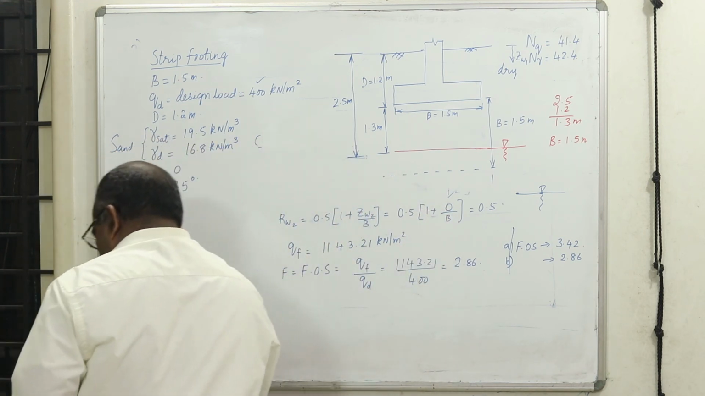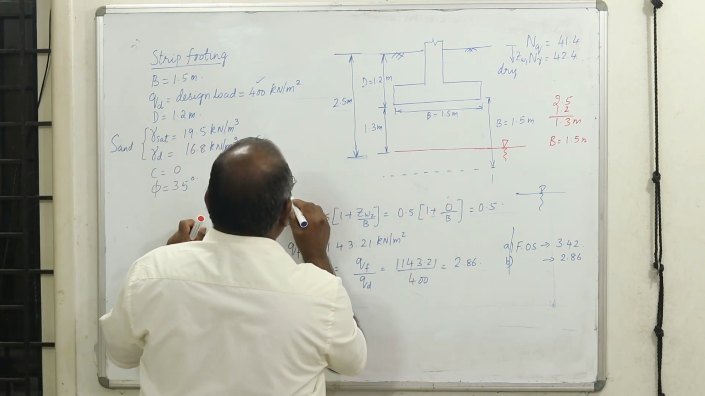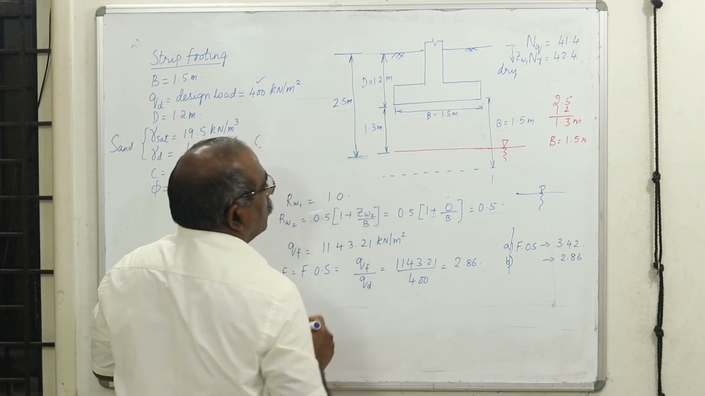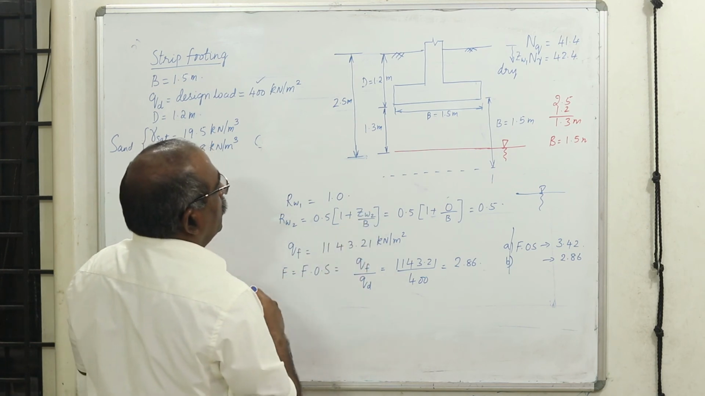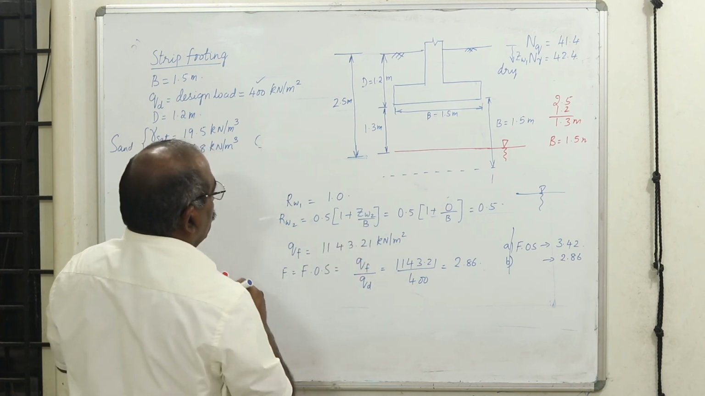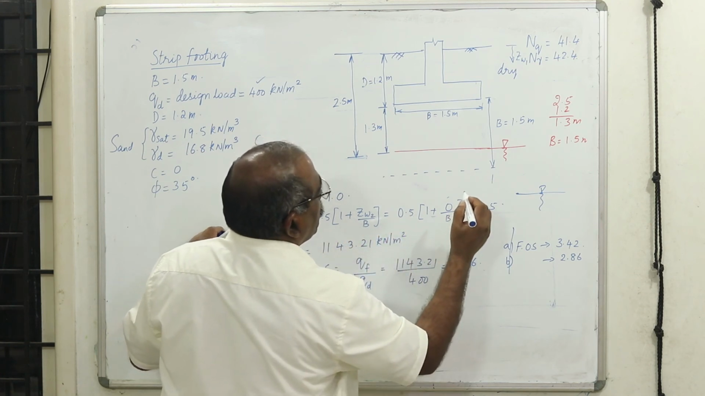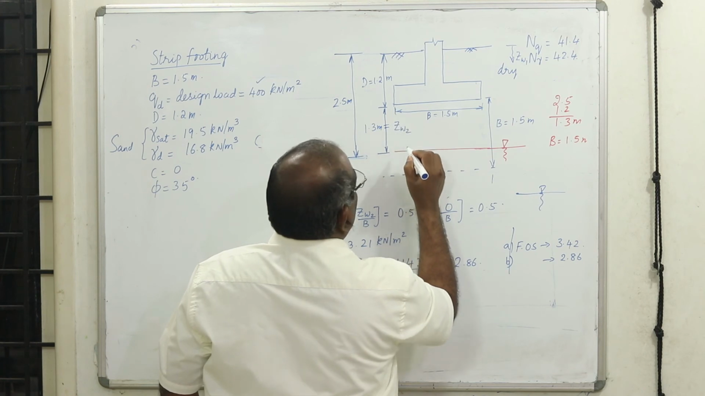As already done, this reduction factor RW1 will be 1. We will try to find out by two methods. The reduction factor is 1. Now, what is the second thing? ZW2, what happens to this value? This is equal to ZW2 for the second case.